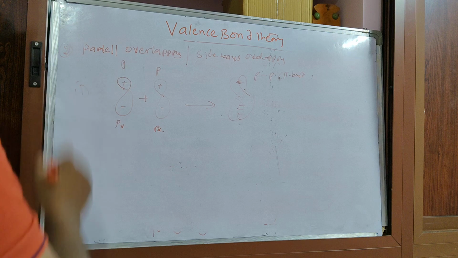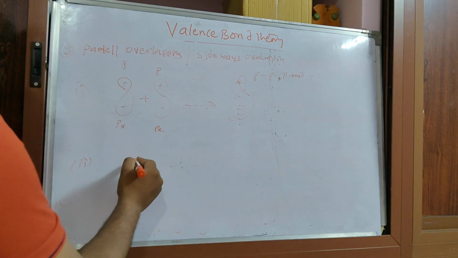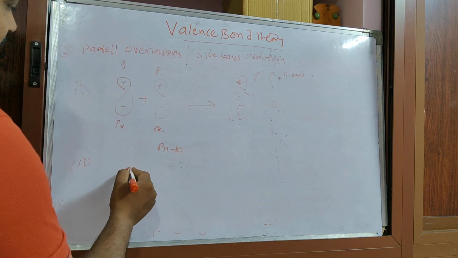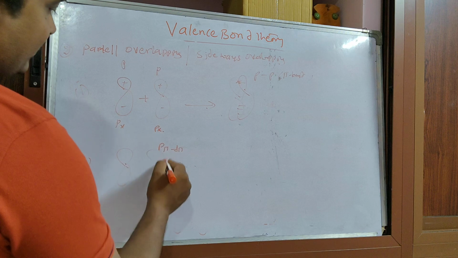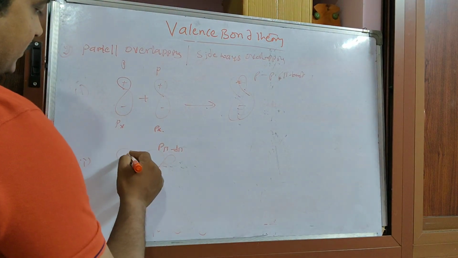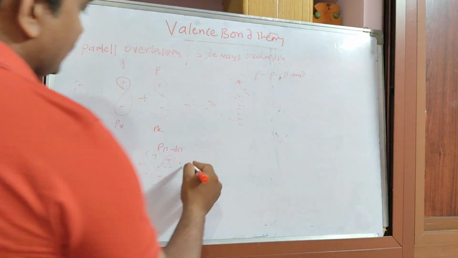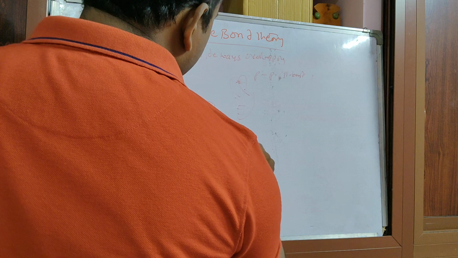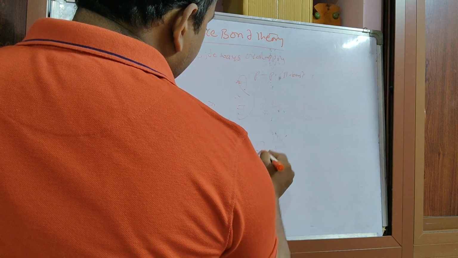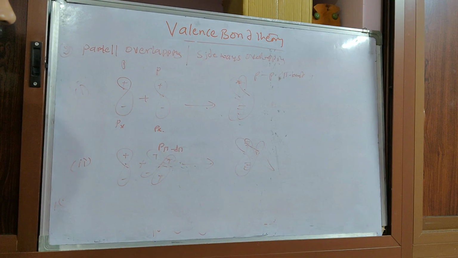In this case, if you take one more, p pi d pi, if you take a d orbital, plus minus plus minus, combine, this will be the overlapping.